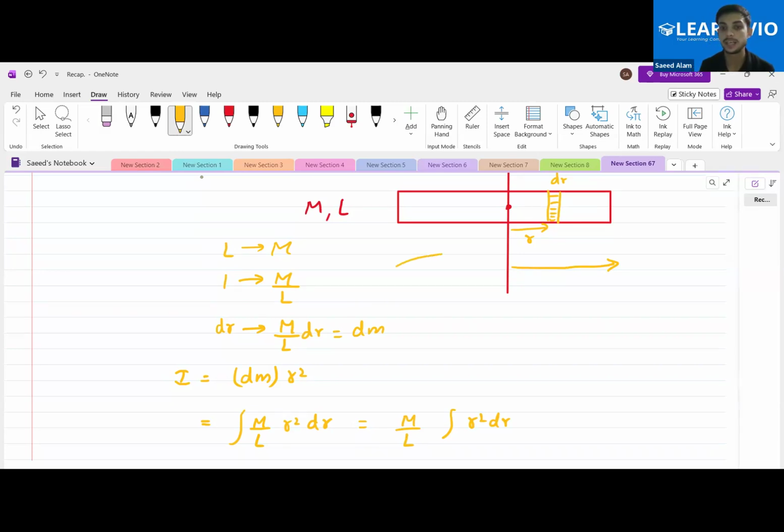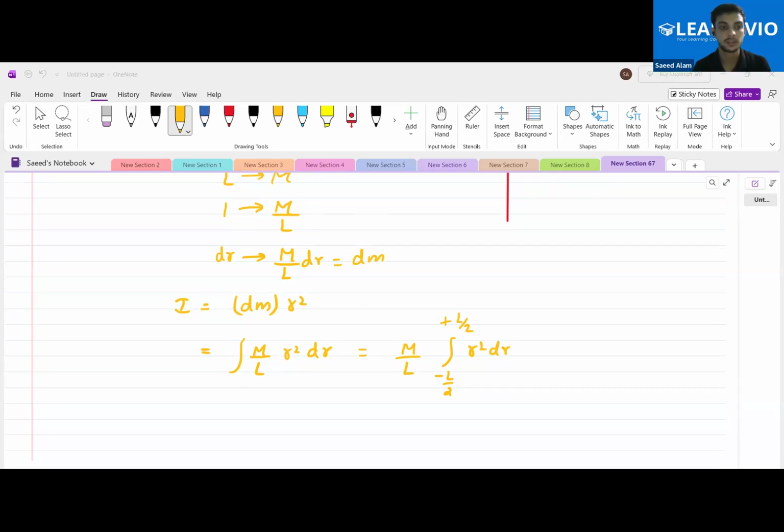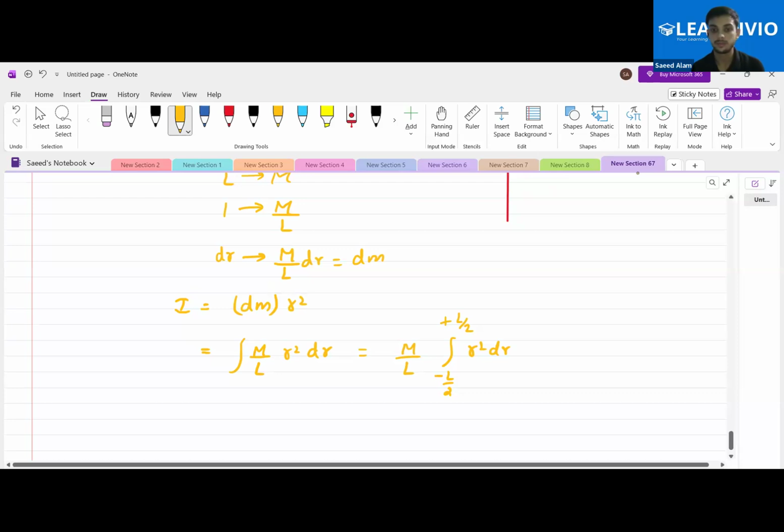But you need to integrate it from this side to this side. Yes or no? You need to integrate it from one end to the other end. So minus L by 2 to L by 2. Yes, exactly. The limit will be minus L by 2 to plus L by 2. Okay, calculate it, everyone, and tell me the answer.